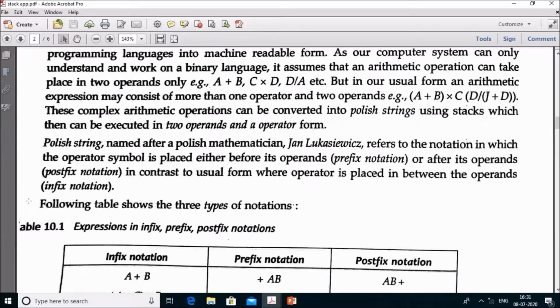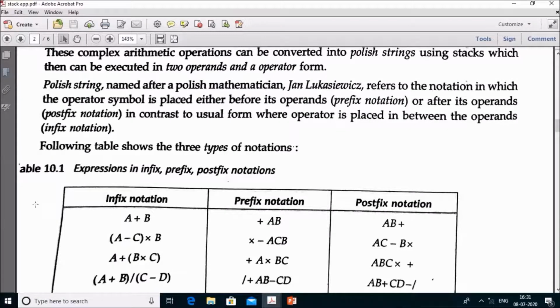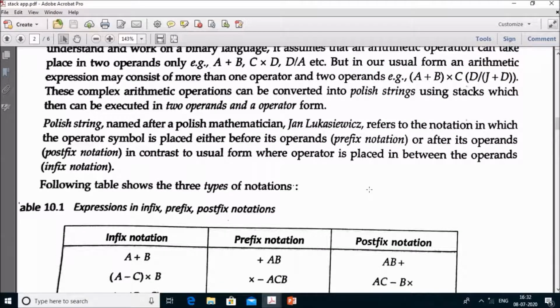There are three kinds of notations. First of all, infix notation, second is prefix notation, and third one is postfix notation. To perform any arithmetic operation, we need operator and operands. Like here, this is the notation. In this notation, there is only one operator, that is plus, and there are two operands A and B.